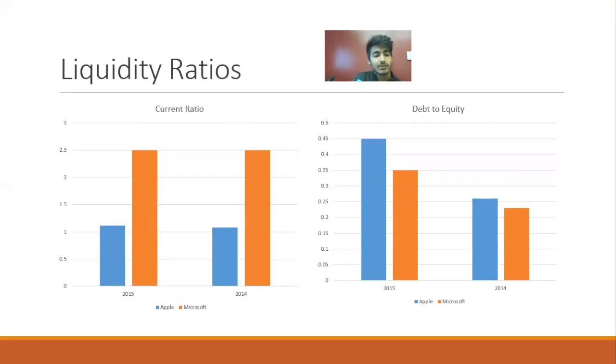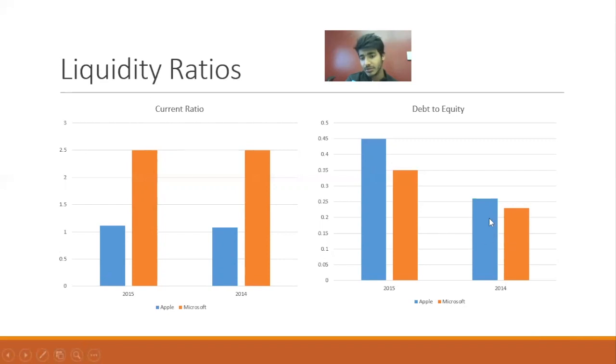So we can infer that as long as it's more than one, it's pretty good for the companies. But in a way, it is not good for Microsoft, because maybe they are not using their current assets efficiently, and maybe it's too high for this industry. On the other side, if you see debt to equity, there's an increase for both the companies from 14 to 15,